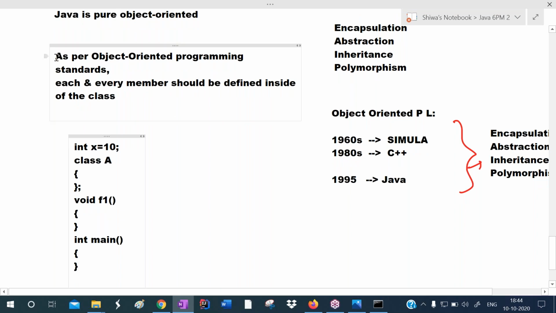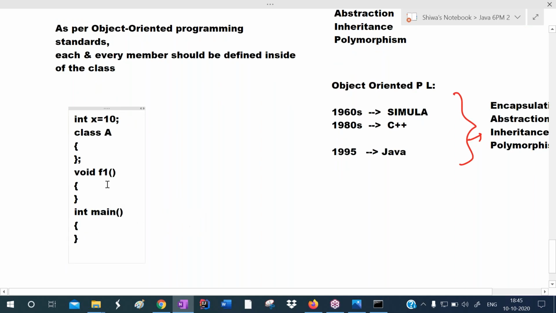So as per object oriented programming standards, what is the rule here? Each and every member should be defined inside of the class. Here X is the variable, and we are defining it outside of the class. This F1 is a function, and I'm defining it outside of the class. The main function I'm also defining outside of the class. So outside of the class we can define functions and variables in C++. That's why C++ is not pure object oriented.